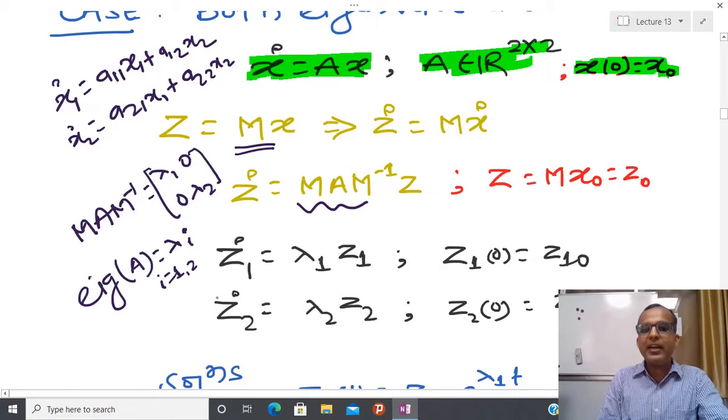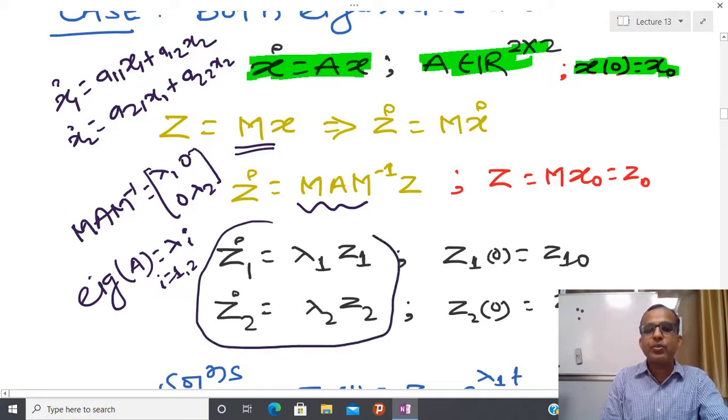In this way I can decouple this differential equation x dot equal to Ax into z1 dot equal to lambda 1 z1 and z2 dot equal to lambda 2 z2. And in this new coordinate frame I have to transfer the initial condition also, because we are shifting from one coordinate frame to another.